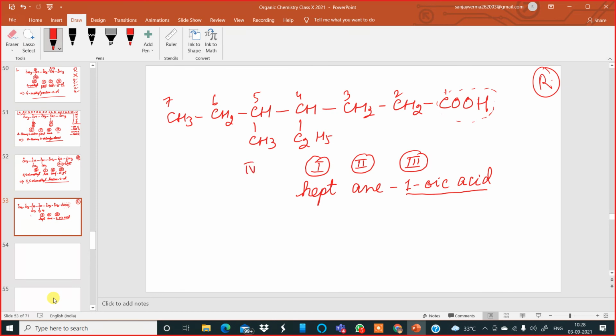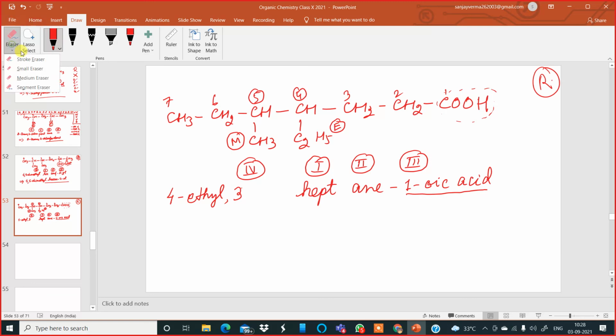Now number 4, the prefix. The fourth carbon is branching into an ethyl group, and the fifth carbon is branching into a methyl group. So which comes first, E or M? E comes first, so we have to write 4-ethyl. Put a comma, 5-methyl. Sorry, just a minute, I made a small mistake over here. Okay, now it is correct.